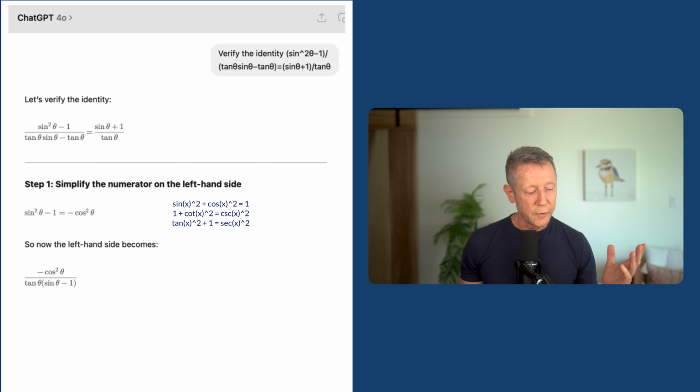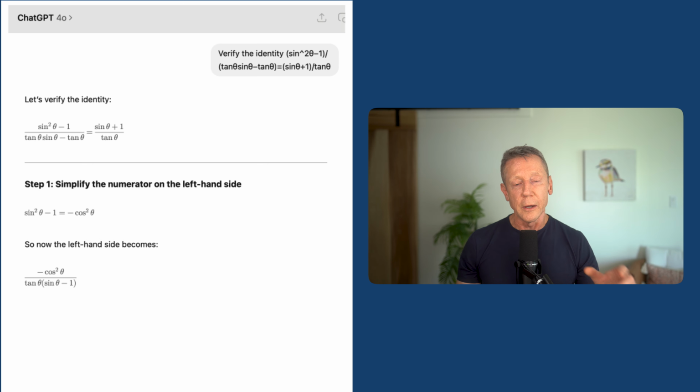In this case, I would not recommend this, and here's why. Now, it seemed to think that you should, and it says to simplify it. So it figures, well, I'm going to replace the sine squared minus 1 with negative cosine squared. So I've got 1 term instead of 2, and that's more simple. So that's where we're going to go with this.